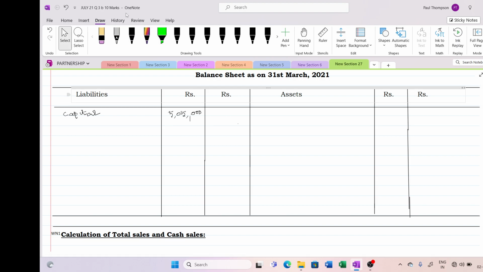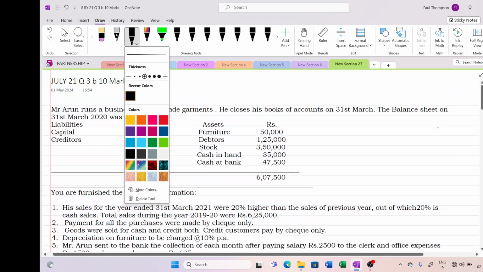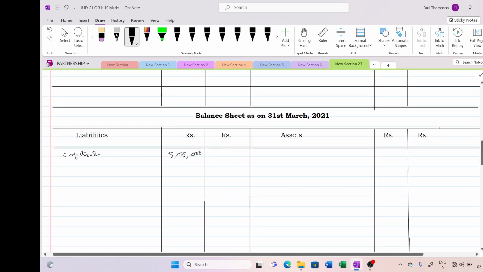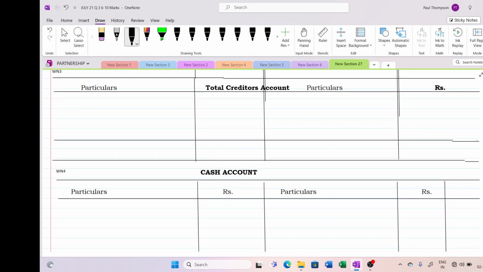Next item they have given, liabilities, creditors. Creditors is 1,02,500 and the assets balances are also given to us. So creditors will go to your creditors account. You have to first put all the opening balances into that, balance brought down 1,02,500. I think this is the correct amount.